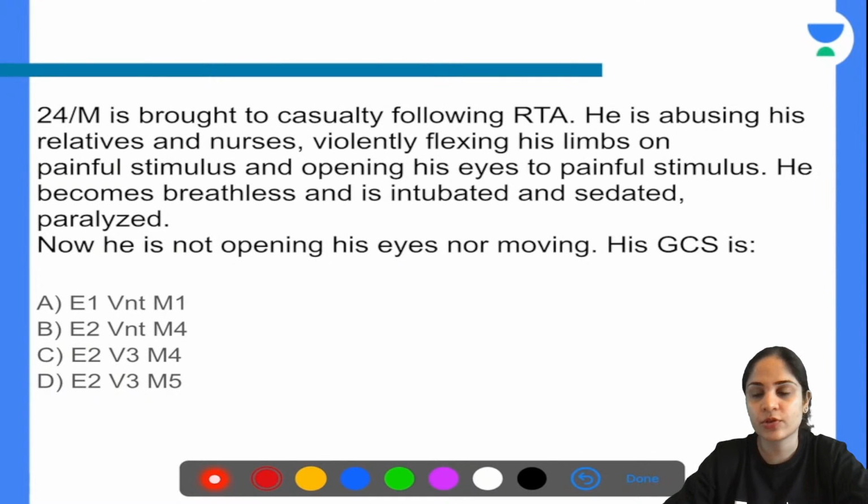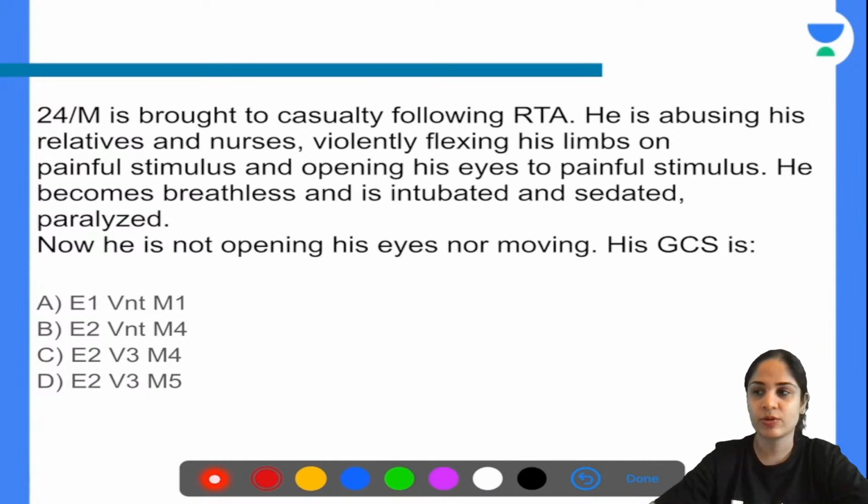And last question for today. A 24-year-old male is brought to the casualty following a road traffic accident. He is abusing his relatives and nurses, violently flexing his limbs on painful stimulus and opening his eyes to painful stimulus. He becomes breathless and is intubated and sedated and paralyzed. Now he is not opening his eyes nor is he moving. What is his GCS? E1 VNT, VNT means he's intubated. Okay, M1, E2 VNT M4, E2 V3 M4, E2 V3 M5.